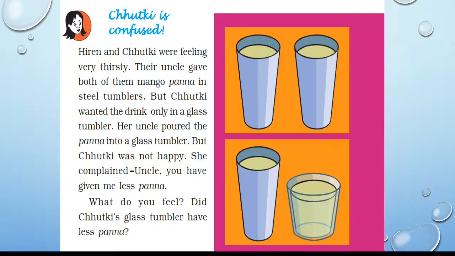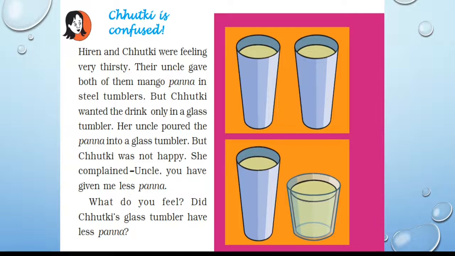Chutki is confused. Hiren and Chutki were feeling very thirsty. Their uncle gave both of them mango panna in steel tumblers, but Chutki wanted the drink only in a glass tumbler. Her uncle poured the panna into a glass tumbler, but Chutki was not happy. She complained, Uncle, you have given me less panna.